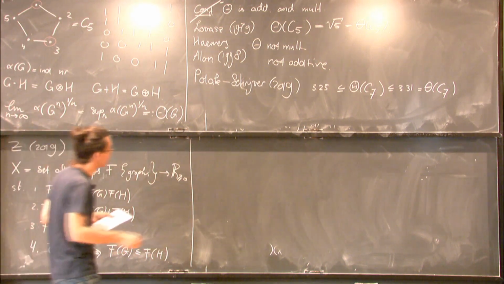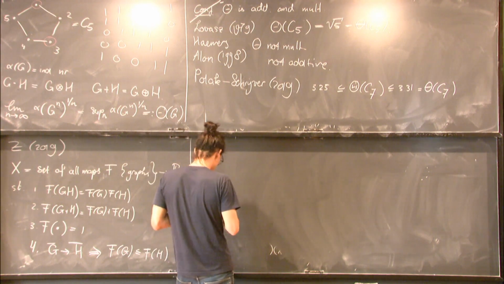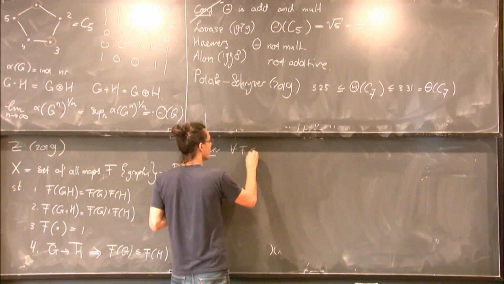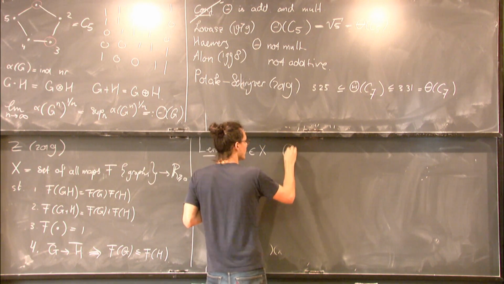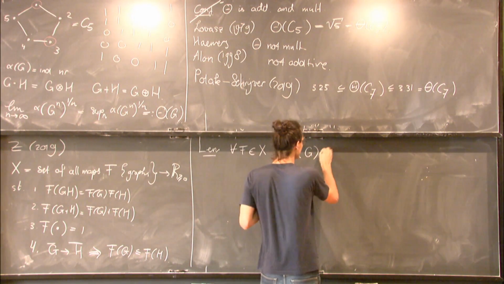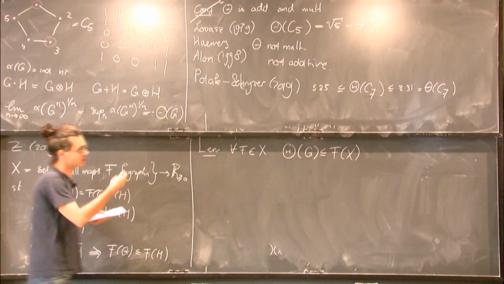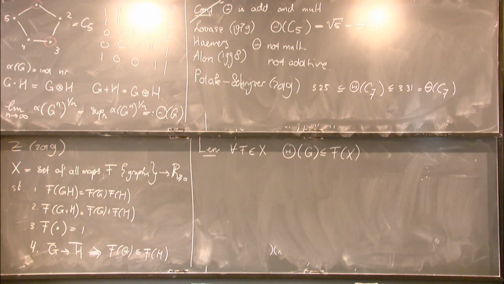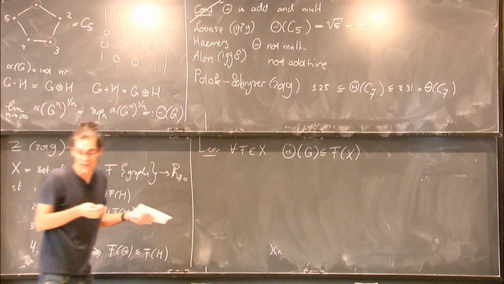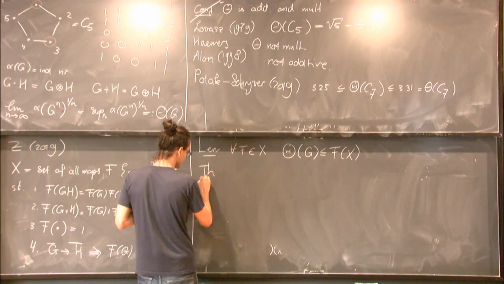So it's not hard to see, let me write it as a lemma, that for any f in X, we have that the Shannon capacity of G, for any G, is at most f of G. So in particular, we could minimize over all these f's in X and try to get a good upper bound on the Shannon capacity. Does it actually reach the Shannon capacity? And that's my result. The result is yes, it does.